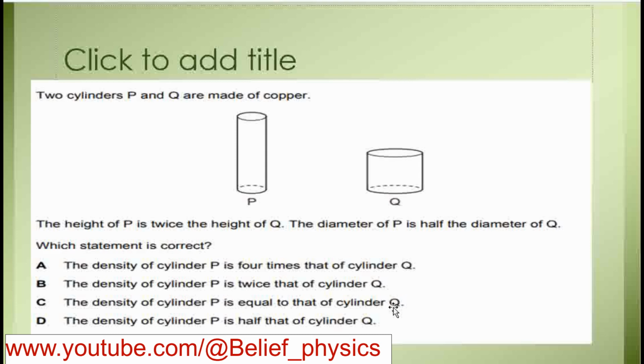That is the correct answer because density depends upon material, and the material of both cylinders is the same. Therefore, it will remain the same, and density does not depend upon dimensions. Therefore, option C is correct. For this question, you should know the definition of density. Density is the mass per unit volume and it depends upon the material. So C is our correct answer.